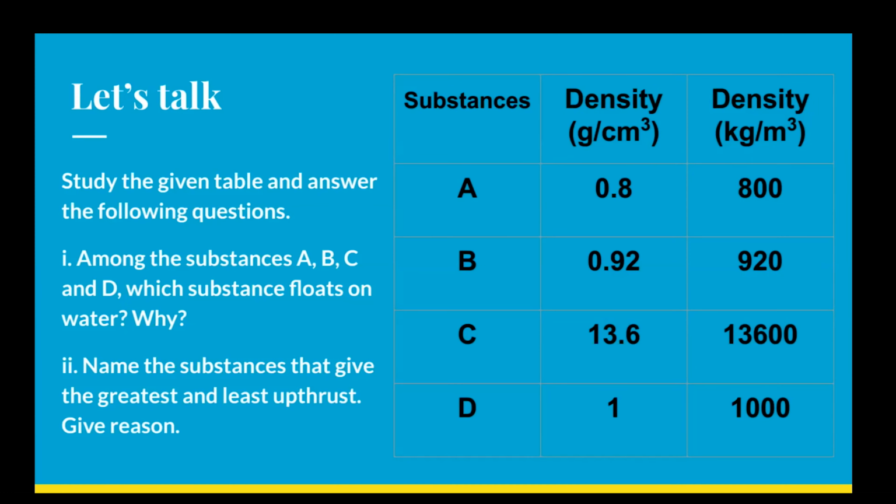Means C is the substance that gives the greatest upthrust, because its density is 13.6 gram per centimeter cube in CGS, and the same is 13,600 kg per meter cube in SI. So among the four substances, this has the greatest density, due to which it also gives the greatest upthrust. And among these, A is the substance which has the least density, just 0.8, so A is the substance which gives the least upthrust. I hope we got the answer of both questions 1 and 2.